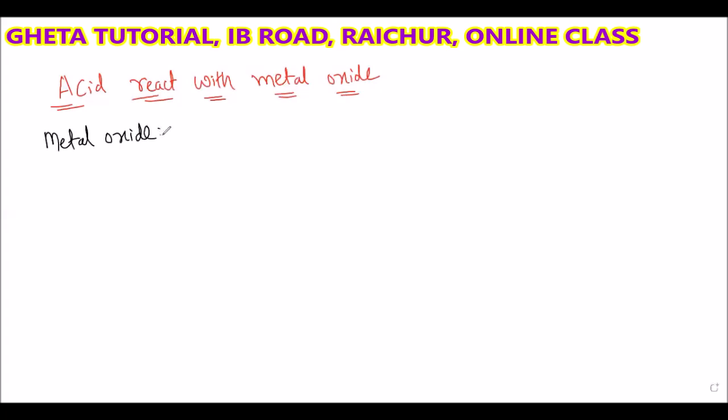Can you give us some names of metal oxides? Magnesium oxide, calcium oxide. Correct. Like copper oxide, magnesium oxide, calcium oxide, sodium oxide, potassium oxide. These are the metal oxides.